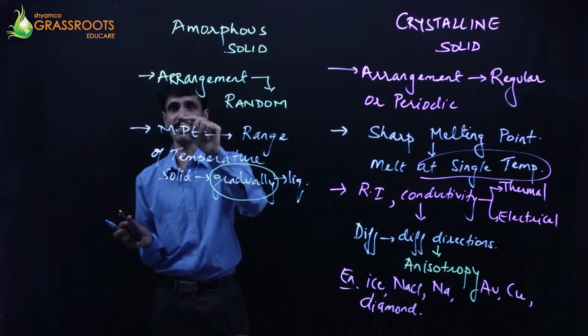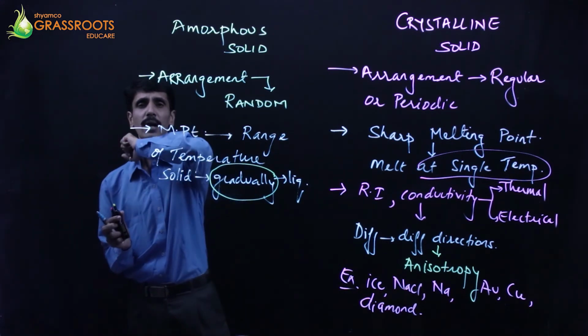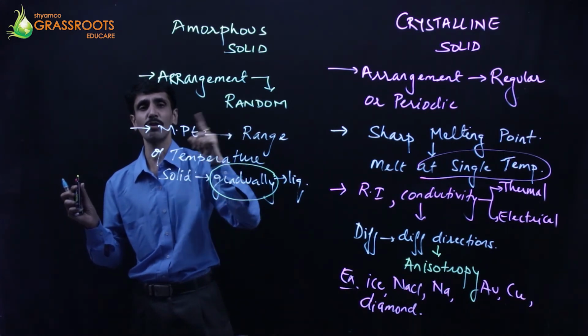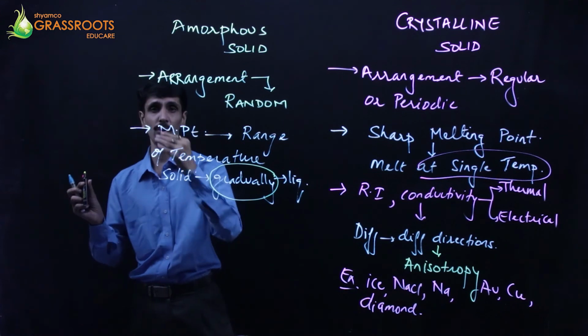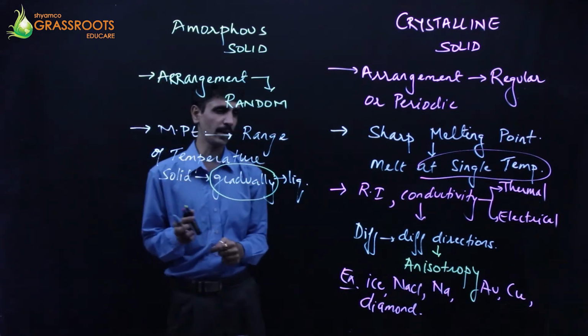यहाँ पे क्या suddenly हो रहा है? At single temperature. अगर आपने देखा वो solid है तुरंत ही next point में पूरा का पूरा solid liquid में convert हो जाएगा. So it's a sudden change, from a solid to liquid. लेकिन यहाँ पे धीरे धीरे हो रहा है. एक solid liquid में परिवर्तित हो रहा है. So that is point number 2.